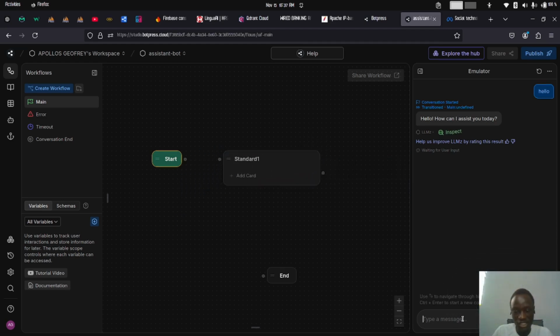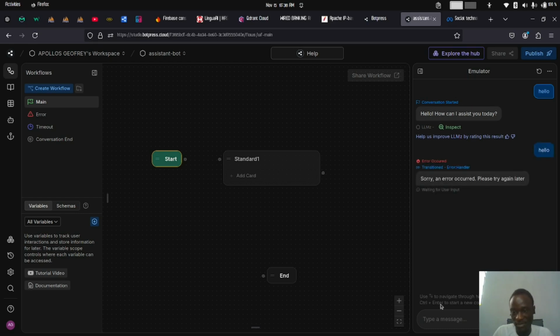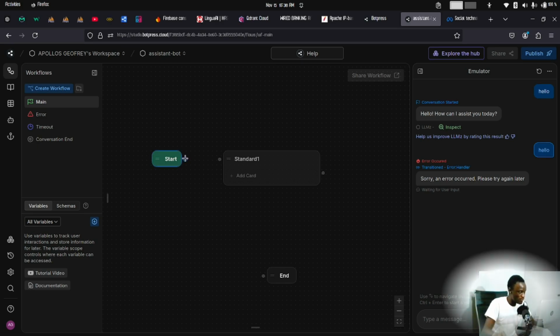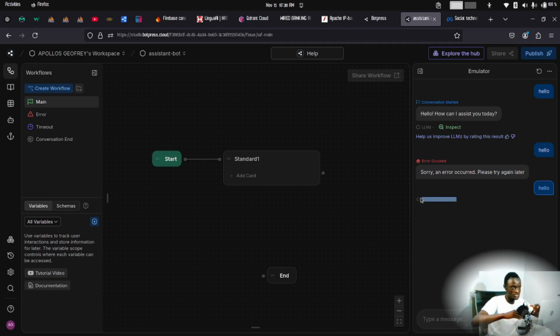It's absolutely empty. If I chat with this bot by saying hello, the bot can't say anything. It just says, sorry, an error occurred. There's no flow. But the moment I connect this start all the way to a node and then I say hello, you notice that the conversation has ended somewhere here. That's because we've not instructed the bot to respond to any kind of conversation or queries.